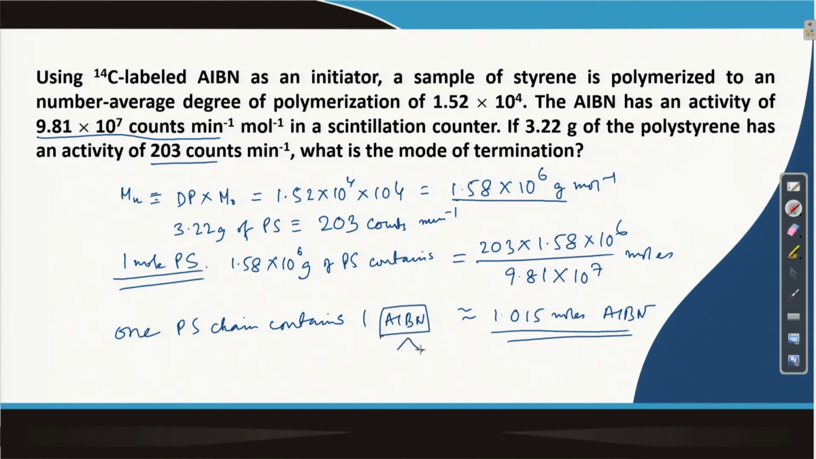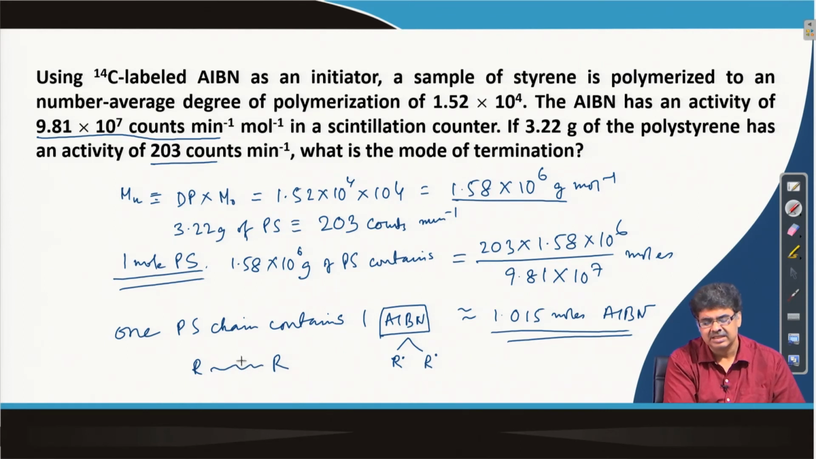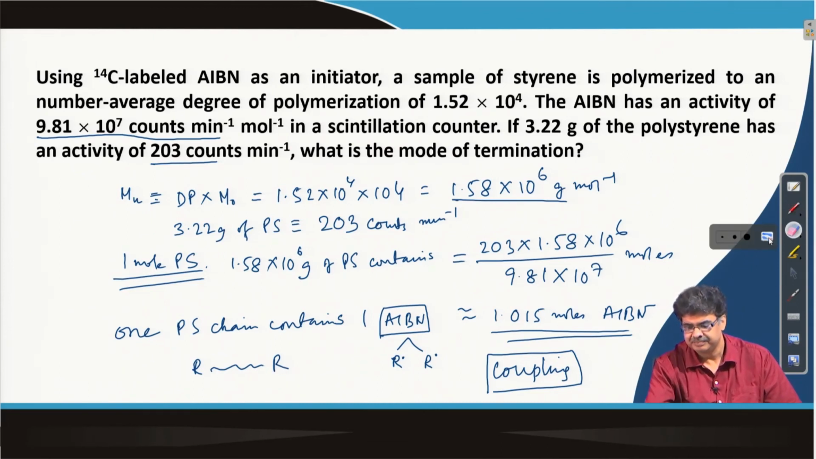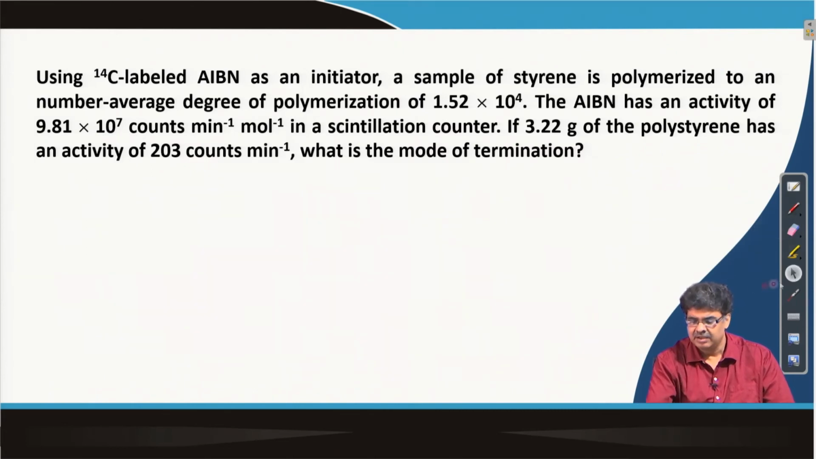Now, each AIBN produces 2 radical species as we have seen, which means 1 polystyrene chain contains 2 initiating species, one on each side. So, R on one side, another one on the other side, which means the termination in this case is exclusively by coupling, as I have 2 initiating species on 2 sides. So, this is just an example of how to find out the mode of termination.